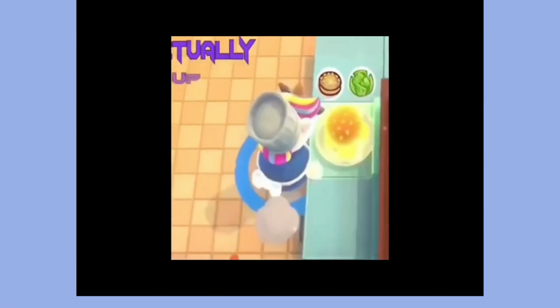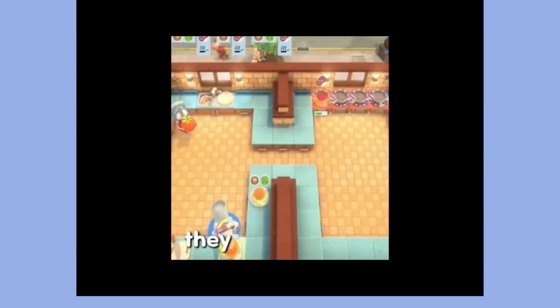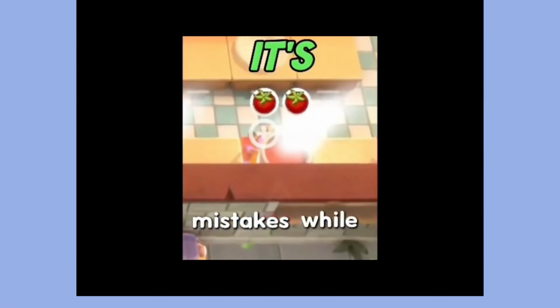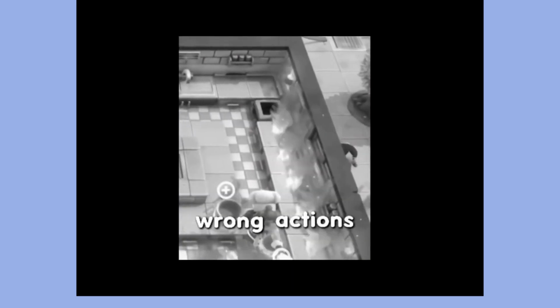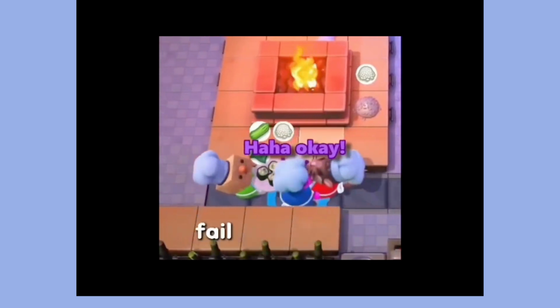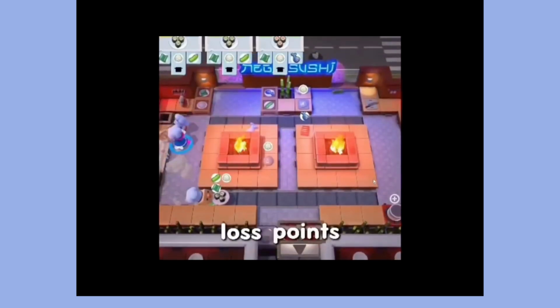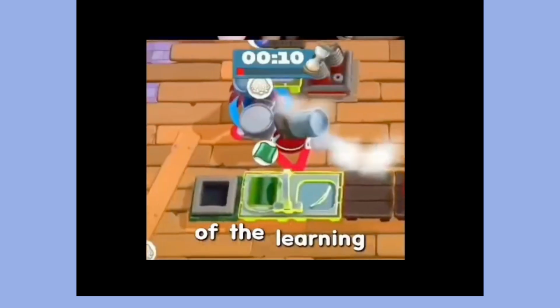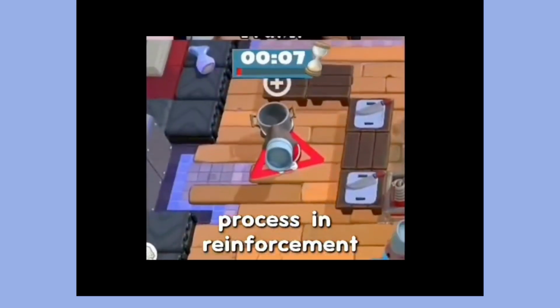First, the players don't know the best strategy. They make many mistakes while trying to complete customer orders. Wrong actions cause penalties such as failed orders and lost points. This is part of the learning process in reinforcement learning.